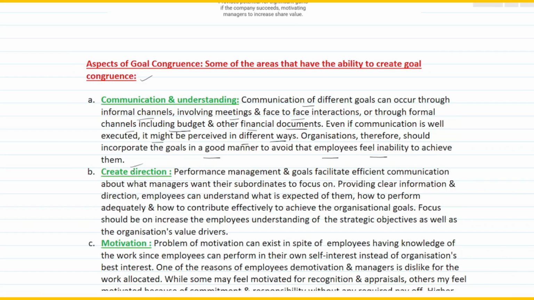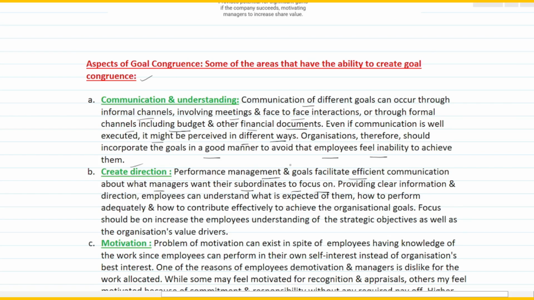Fine. Second one is by creating direction. Now performance management and goals facilitate efficient communication about what managers want their subordinates to focus on. So if your communication is good, that would help the company wherein the managers would be able to tell their subordinates what exactly to concentrate on or what their focus should be.